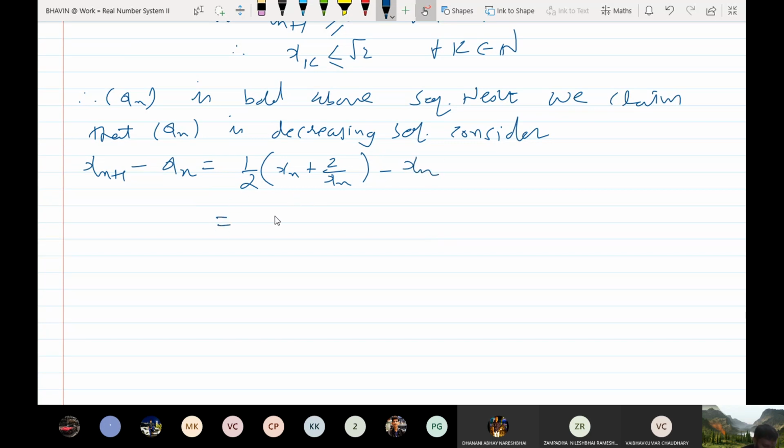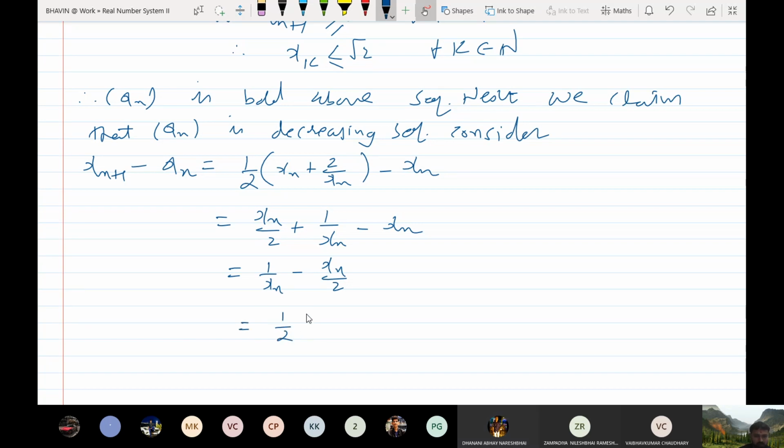Let me simplify this. So now let me bring this 1 by 2 inside. So xn by 2, 2 gets cancelled. So here 1 by xn minus xn. So this is 1 by xn minus, so xn by 2 minus xn. What is the answer? Tell me. Minus xn by 2, isn't it? Clear? Okay.